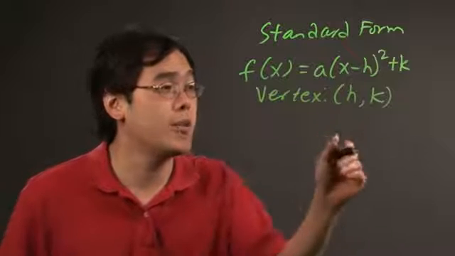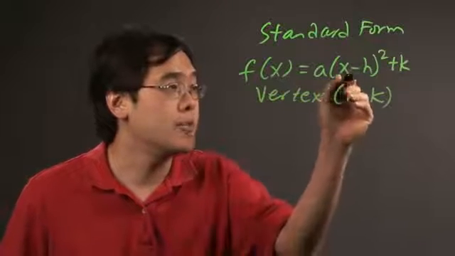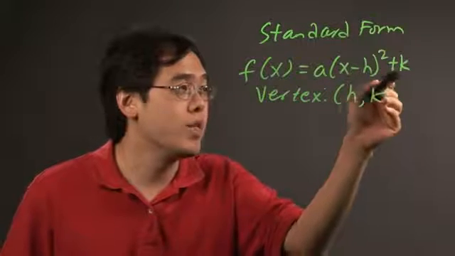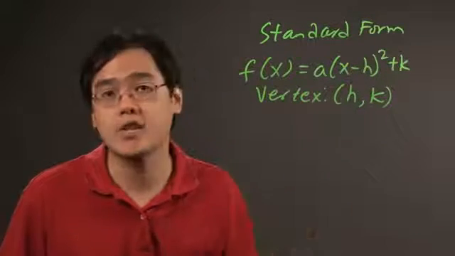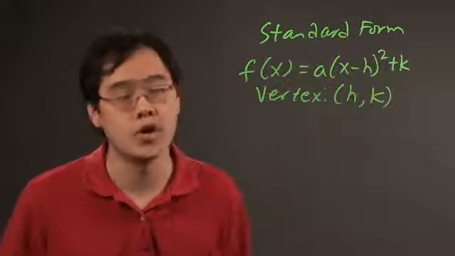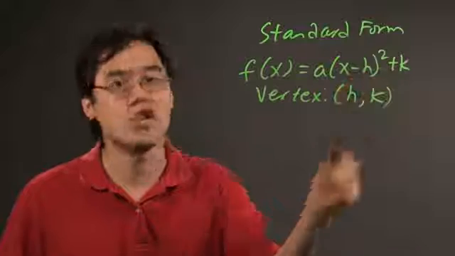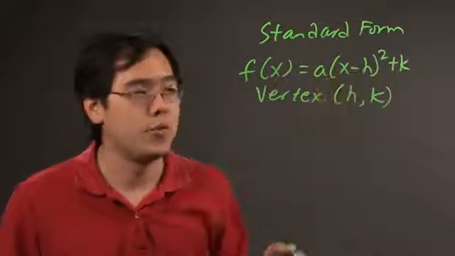Now, the one thing you want to keep in mind here is you want to go the opposite sign for the h value, and then you want to go with the sign for the k. So h is the x coordinate, k is the y coordinate. So if it's in standard form, you create your vertex by looking at what the h and the k values are, and that'll help you from there.